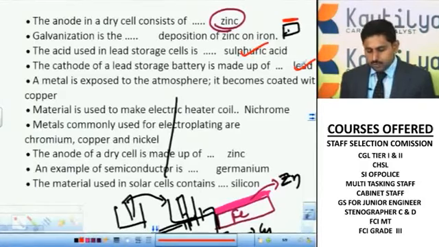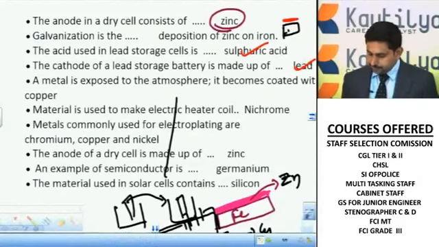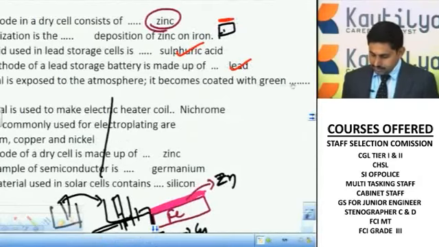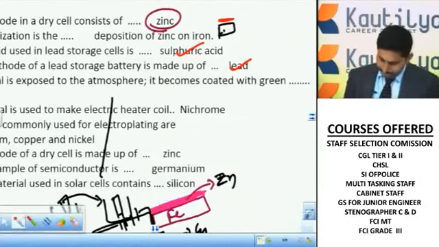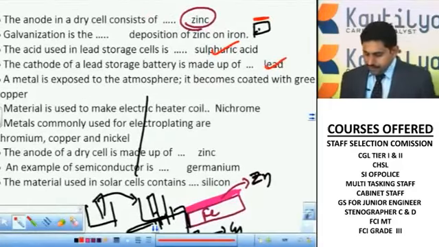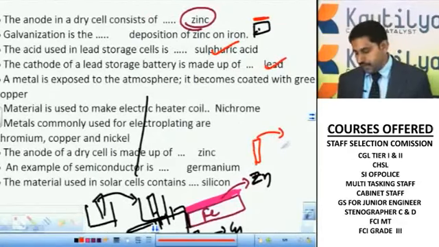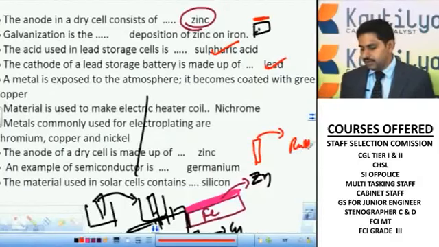Now, the metal exposed to the atmosphere which will become green in color. See, say for example one metal X is exposed to the atmosphere, if it gets rusted, then blindly we can consider it is iron.